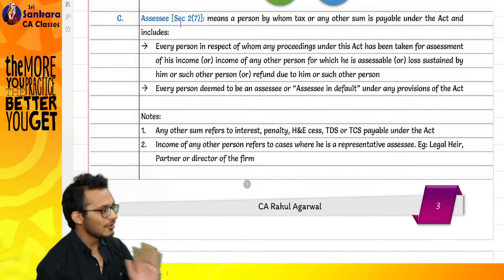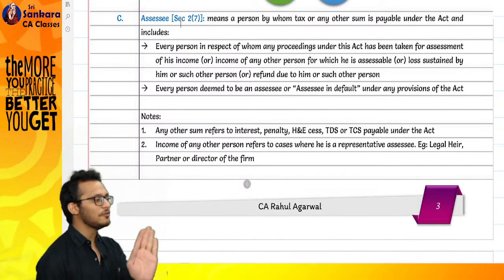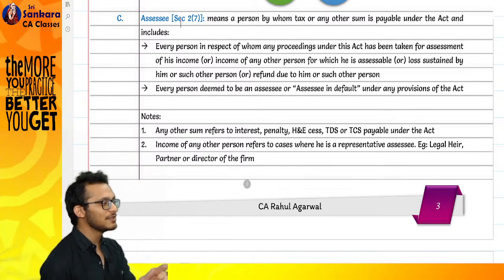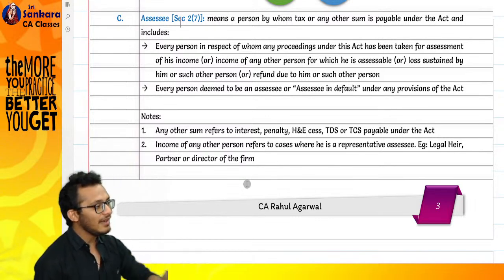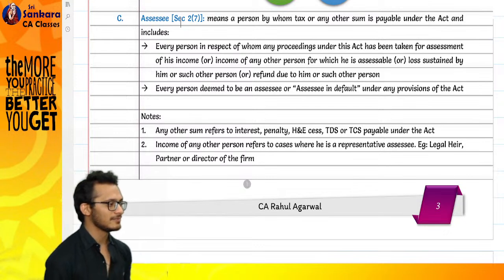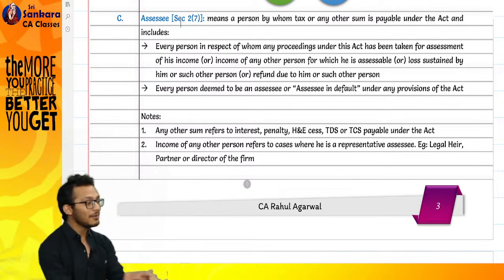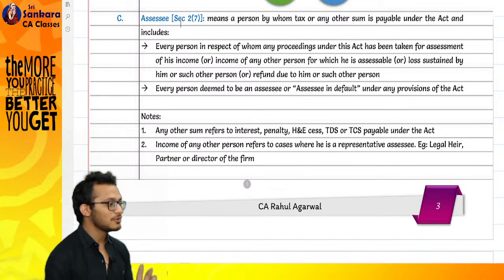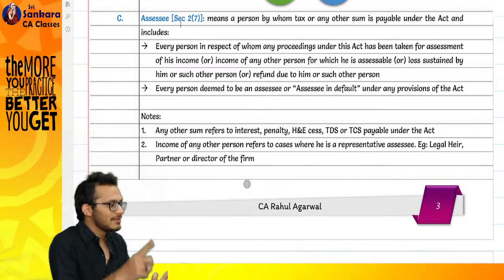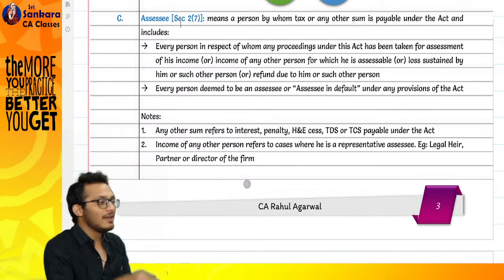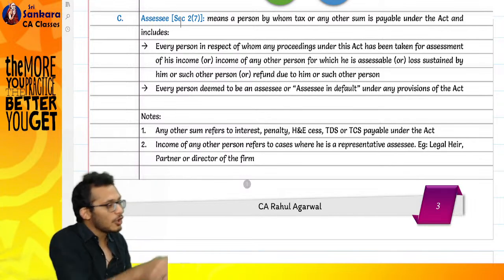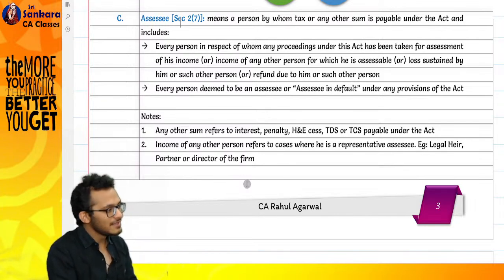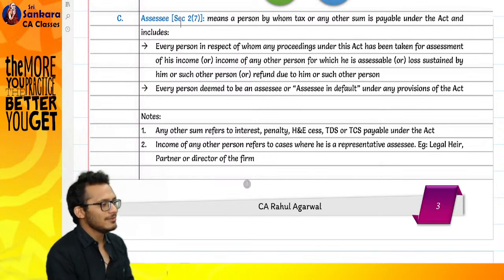They changed the law and they said, boss, no. Assessee means any person who is liable to pay tax or any other sum, and includes any person who has earned income. Now I am an assessee for your income. So earlier I paid tax, you caught me. Then I paid penalty, you caught me. Then now I have income, you caught me. But I'm still safe. Next year what will I do?